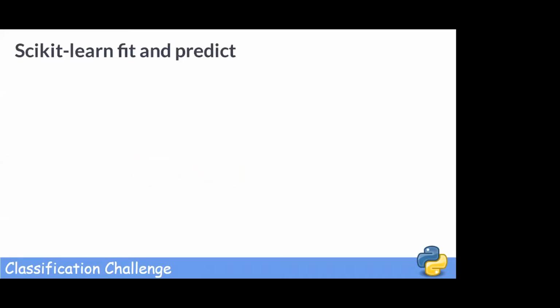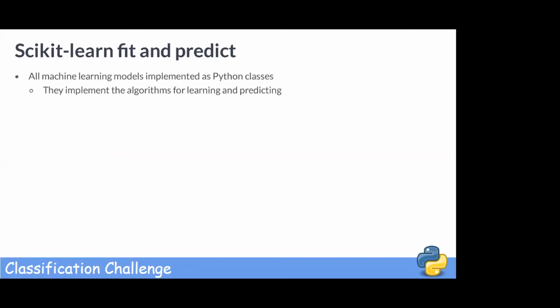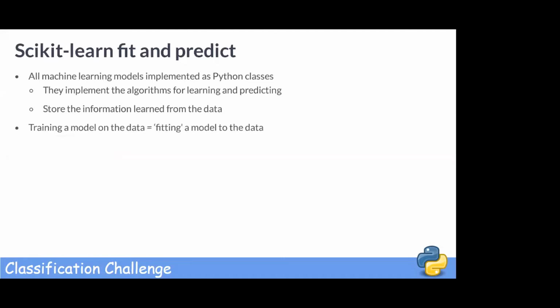All machine learning models in scikit-learn are implemented as Python classes. These classes serve 2 purposes. They implement the algorithms for learning a model and predicting, while also storing all the information that is learned from the data. Training a model on the data is also called fitting the model on the data. In scikit-learn, we use the fit method to do this. Similarly, the predict method is what we use to predict the label of an unlabeled data point.